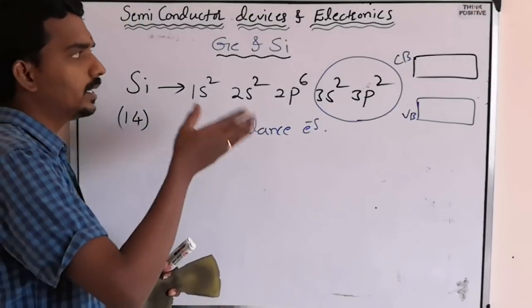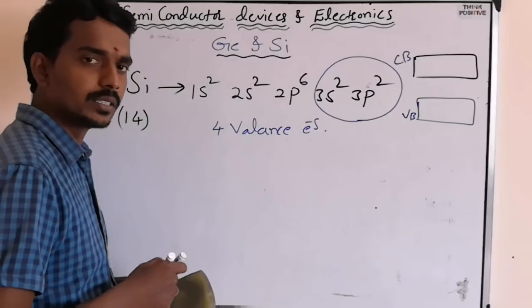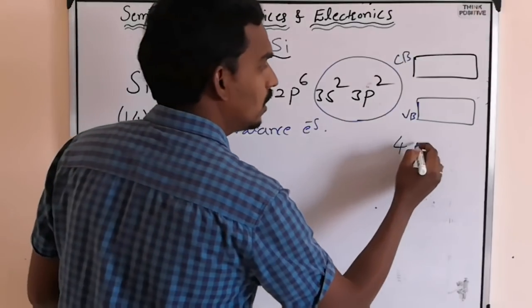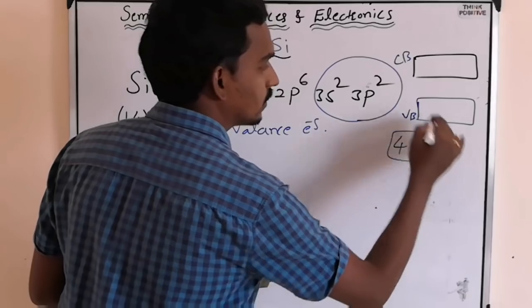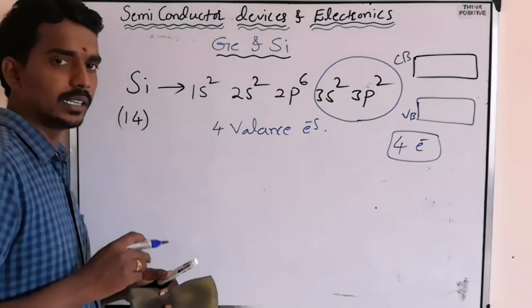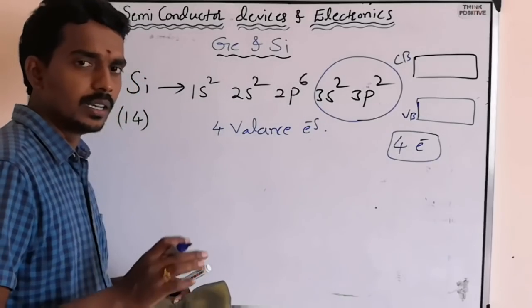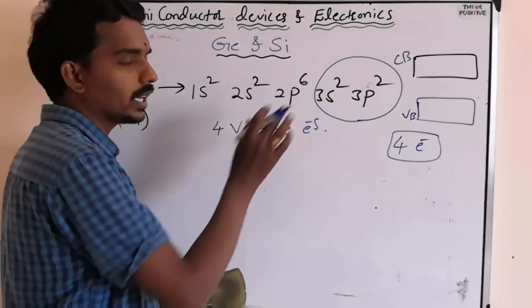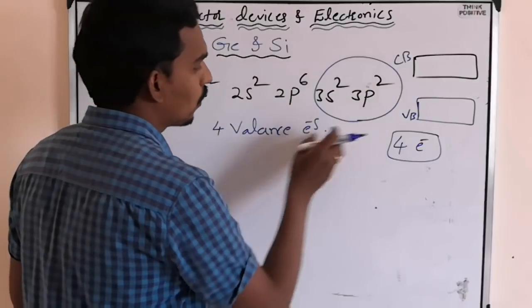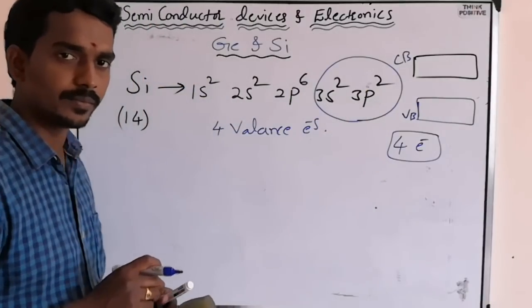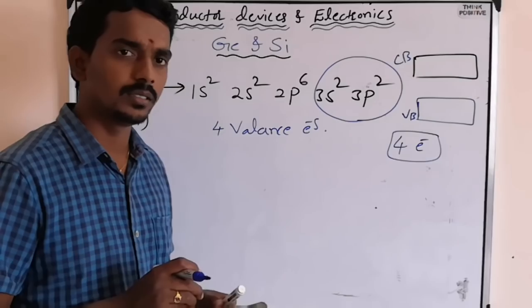In a similar way, if you write the electronic configuration for germanium, there are 4 electrons, same as silicon. The atomic number is different, but the configuration gives 4 valence electrons, right?